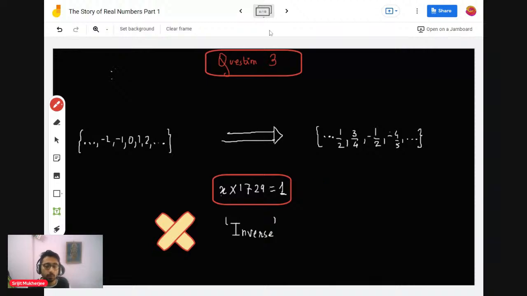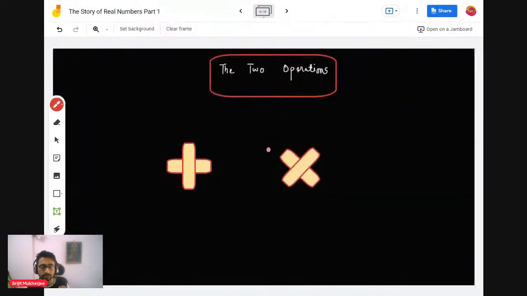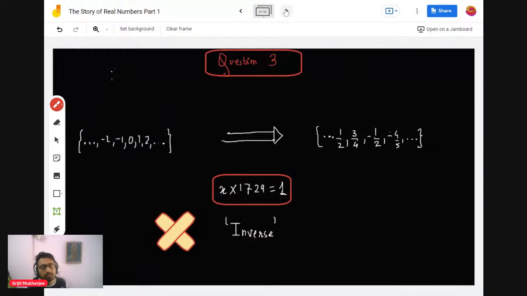As I told you, till now we have dealt with only one of the two operations I mentioned to you. The first one is addition, but we still have multiplication also. So the mathematicians and the philosophers of the time asked, okay, we have found out all the things about addition, the inverse of addition and the 0. Now what about multiplication? We know that if you multiply any number with 1, it gives the same number.